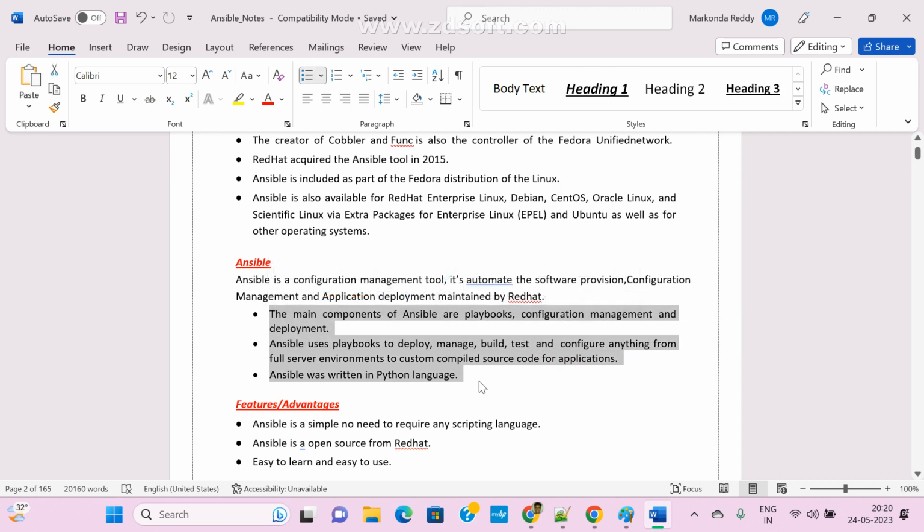One guy asked, without Python, can you work with Ansible? No. Python is mandatory. Clear guys? Does anyone have any doubt here? If you want to work with Ansible, Python is mandatory.